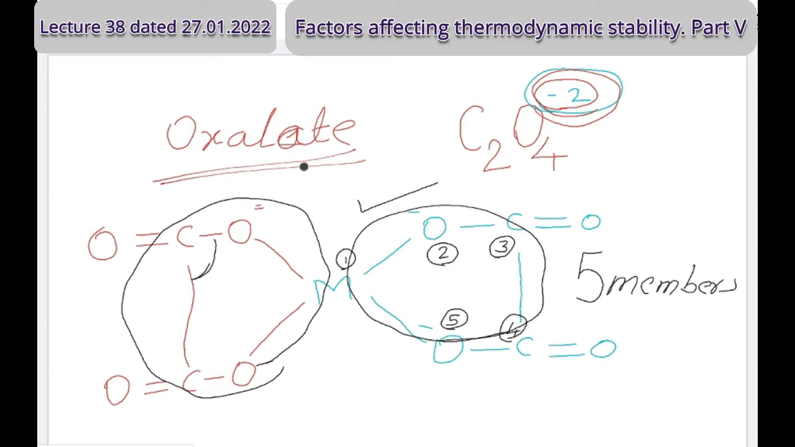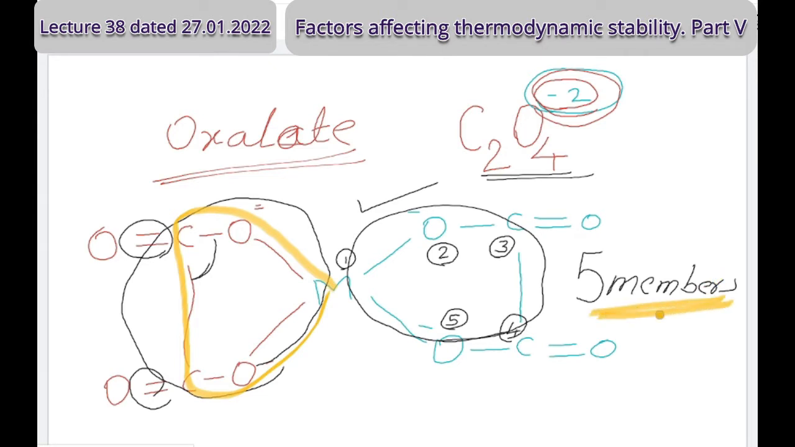Okay. See, oxalato is a point of discussion here. Ethylenediamine also we can consider, but the ligand should have no double bond within the ring, I am saying. Here a double bond is there between carbon and oxygen, but my focus is on the ring form. Within this ring, there is no double bond. If such situations are there, then five-membered rings are more stable.